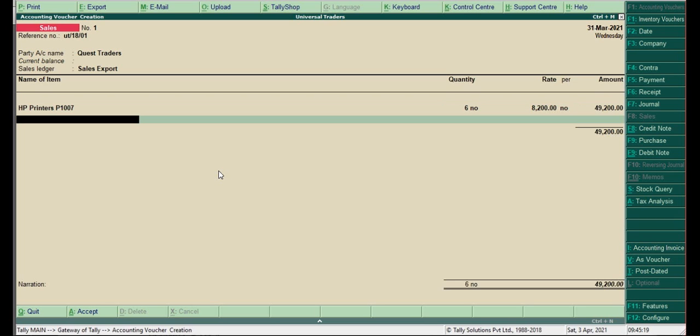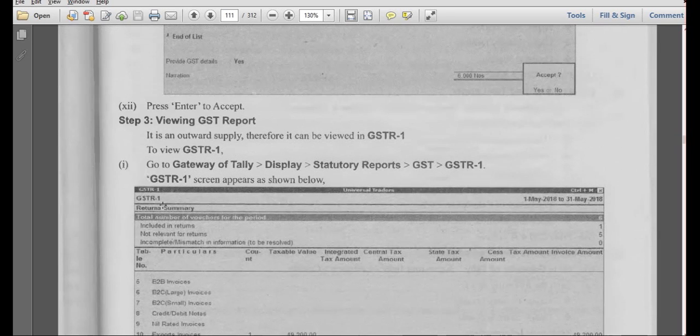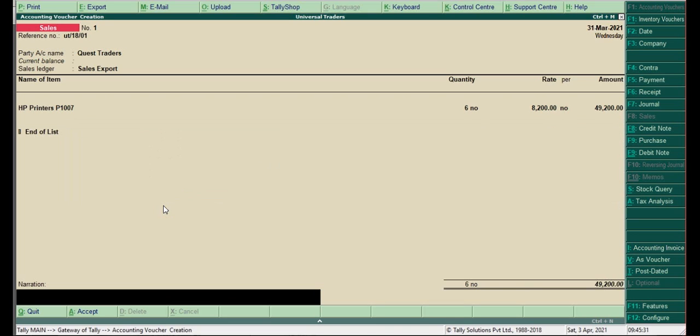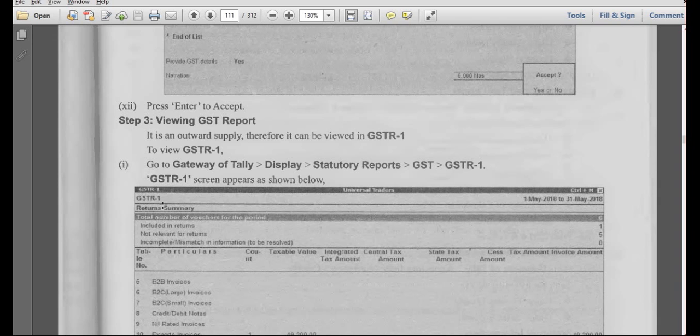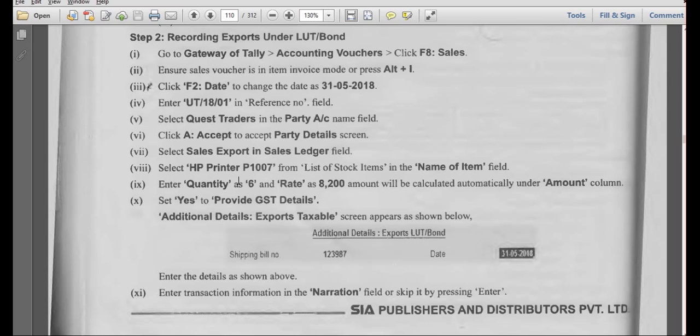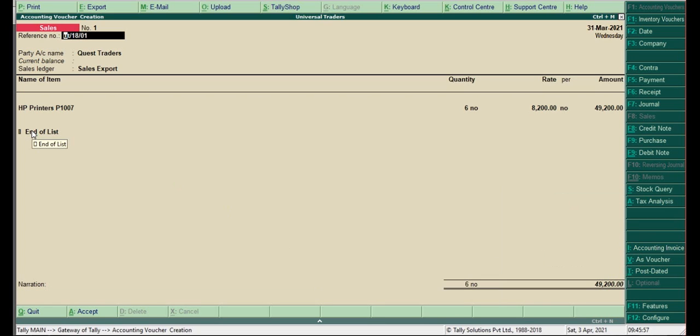So do we have tax here? Do we have tax? Hello? Do we have tax here or not? Will there be tax here or not? No, sir.